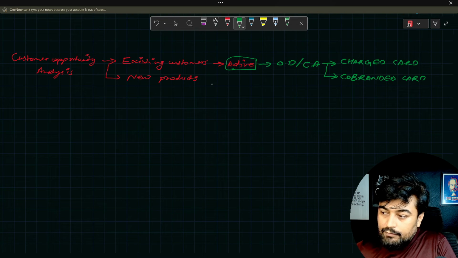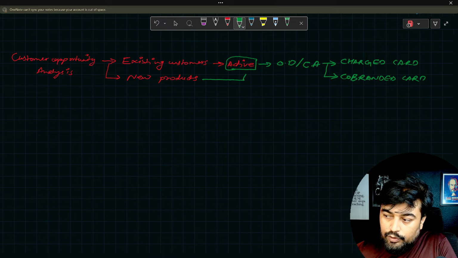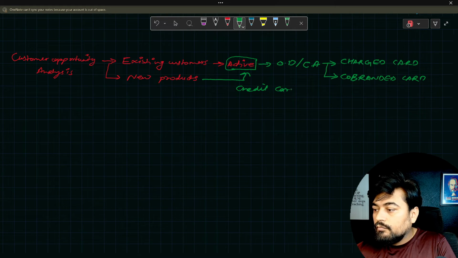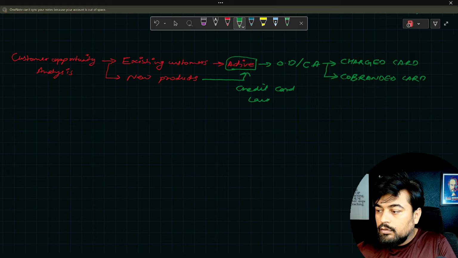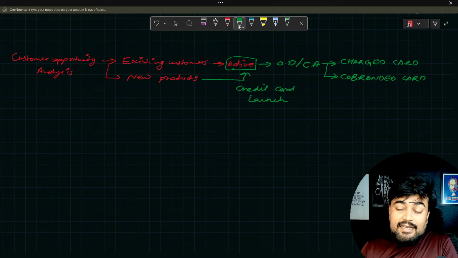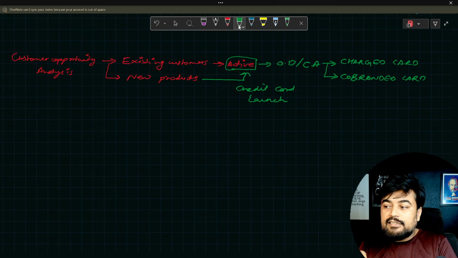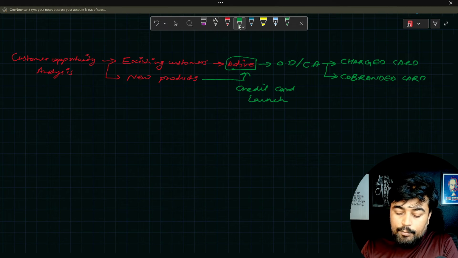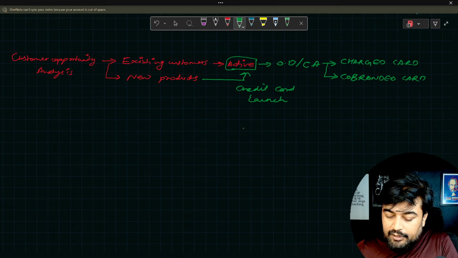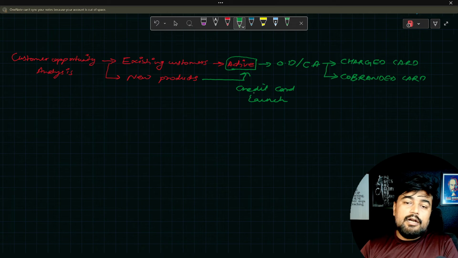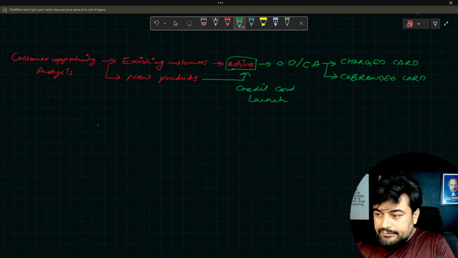So now you have a new product here. You will always try to give this to the active customers, let's say when you have a credit card launch. After so many campaigns, you have a credit card launch. So you try to sell this new product to your existing customers, which are active and already using any particular type of product from your bank. Now after this, the most important thing is to check the criteria when you are giving them the card. So first thing bank will always check the criteria.